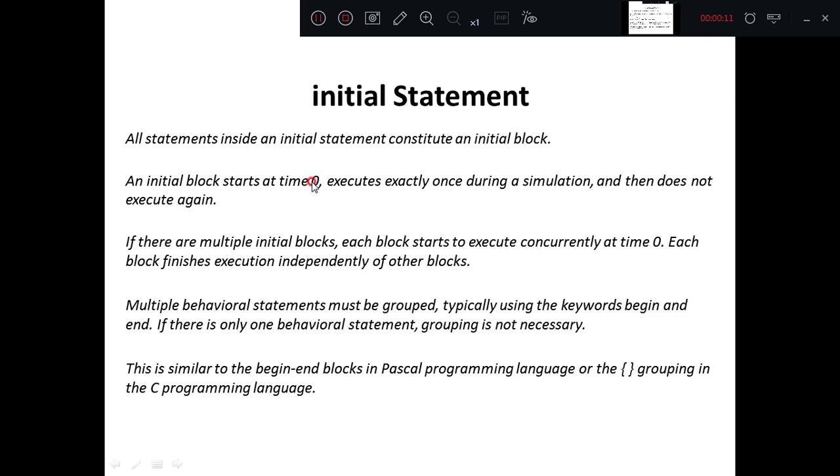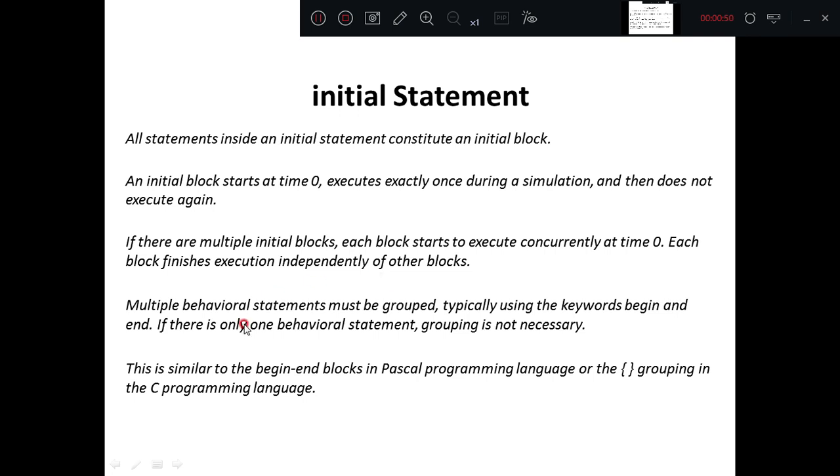Initial statement. All statements inside an initial statement constitute an initial block. An initial block starts at time 0, executes exactly once during a simulation, and then does not execute again. If there are multiple initial blocks, each block starts to execute concurrently, meaning parallelly, at time 0. Each block finishes execution independently of other blocks.